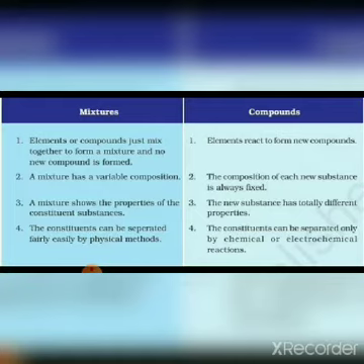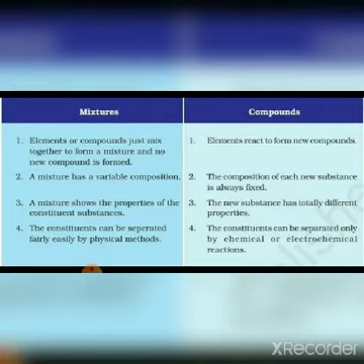What about the properties exhibited by a mixture? The mixture shows the properties of the constituent substances. Whereas in the case of a compound, that is, the new substance formed will exhibit totally different properties. Then coming to mixtures, the constituents can be separated easily by physical methods.